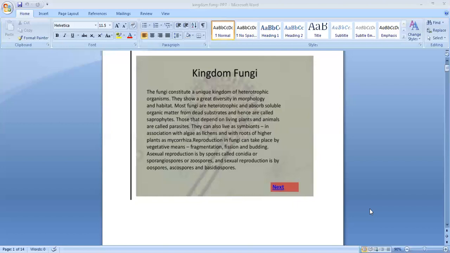Then another method is asexual reproduction. I told you there are three types: vegetative, asexual, and sexual reproduction. In asexual reproduction, it is by the formation of zoospores, aplanospores, sporangiospores, or conidia. Zoospores are motile spores; they can move from one place to another. For locomotion, they have flagella. With the help of flagella, they can move from one place to another.